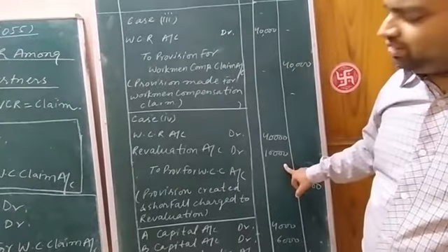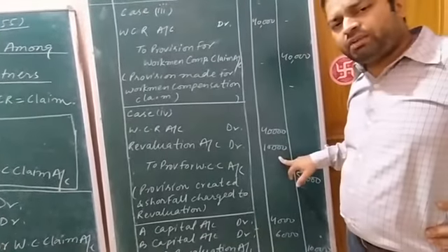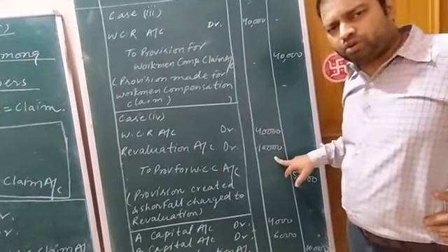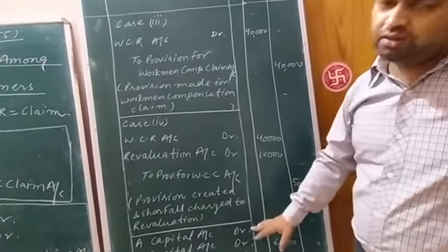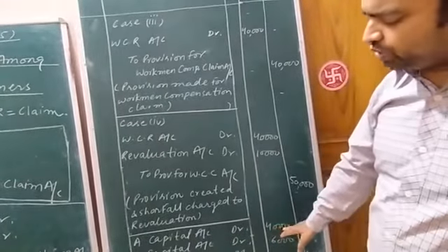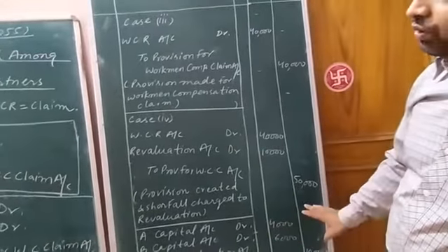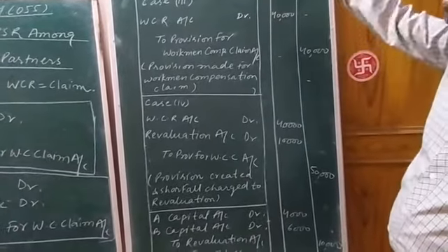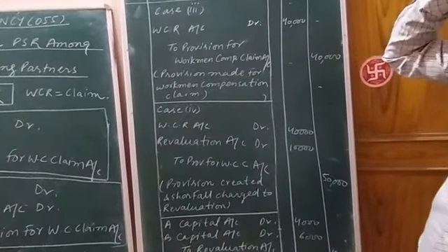Okay, and due to this increase in liability, what will happen? There will be a loss, and loss will be written off among all partners in the old ratio, and the same is done here. Okay, in the last journal entry calculations I have shown you. Okay, right?